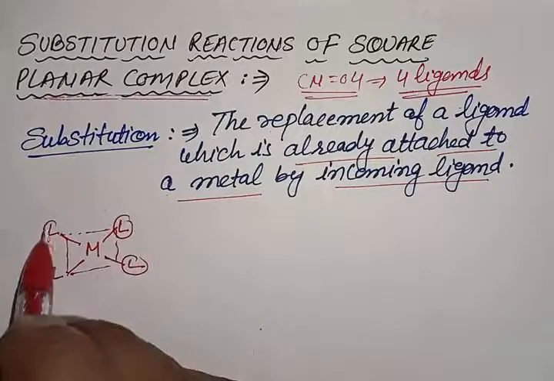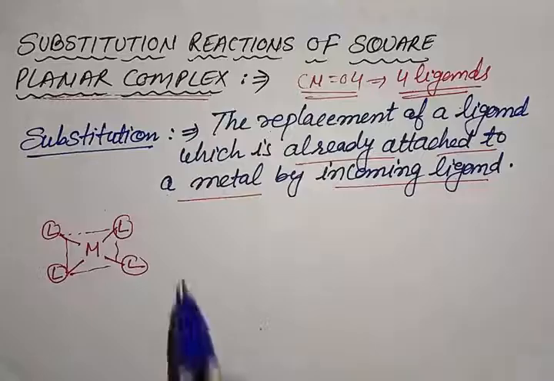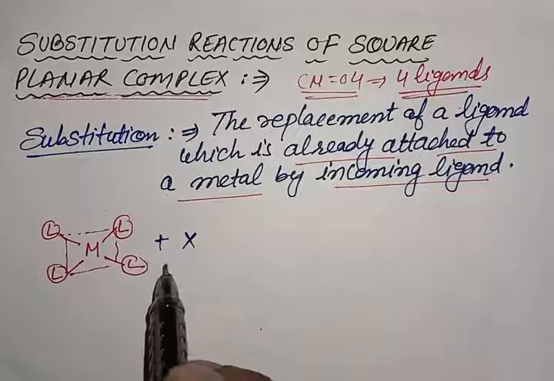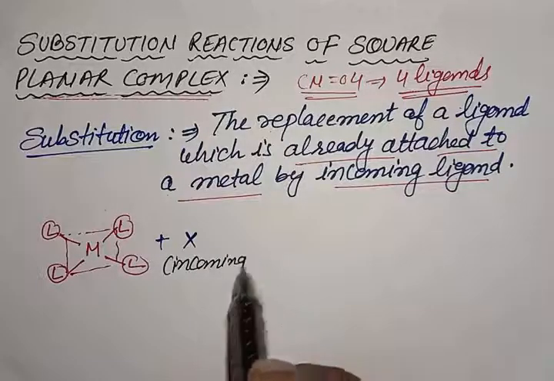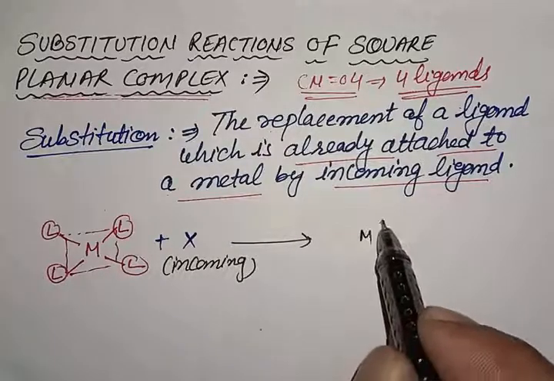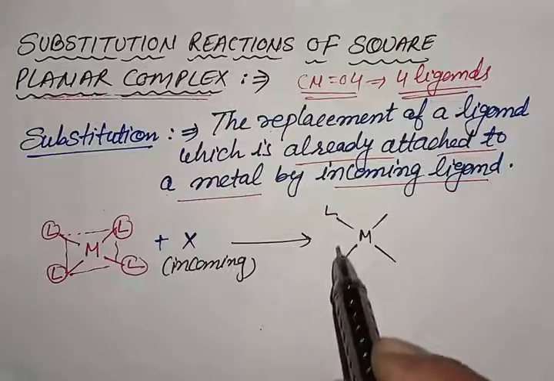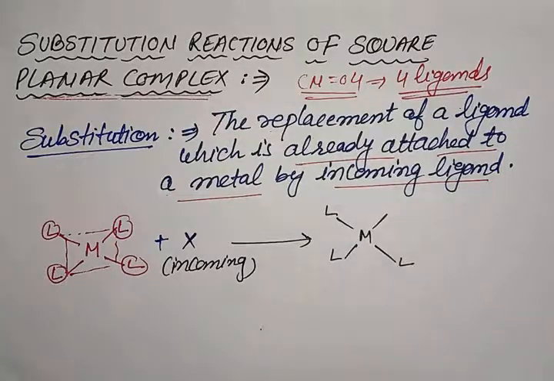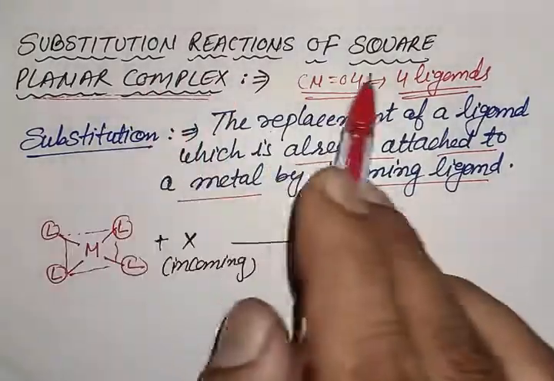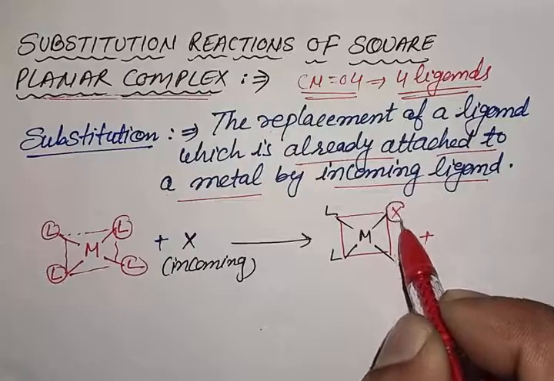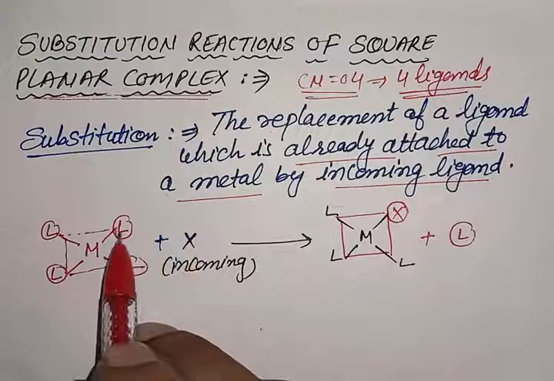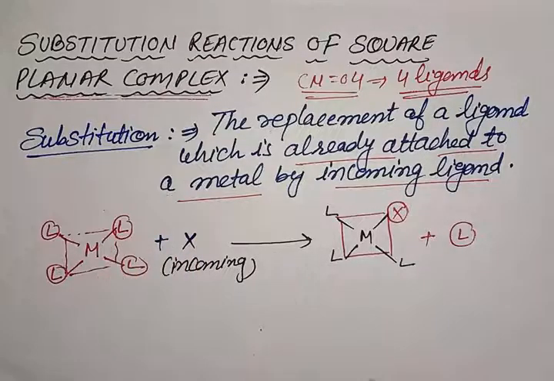The L ligands are already attached with the metal, and suppose we have an incoming ligand, our ligand X. The X ligand is the incoming ligand. If this incoming ligand replaces the ligand which is already attached to the metal, this reaction is called a substitution reaction. Because it occurs in a square planar complex, this is the substitution reaction of the square planar complex. In this case, ligand X occupies the position of ligand L, or I can say the incoming ligand X substitutes the ligand L which is already attached to the metal.